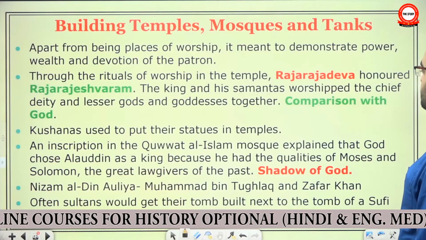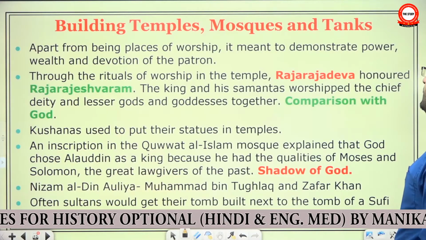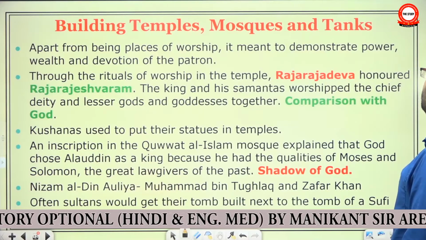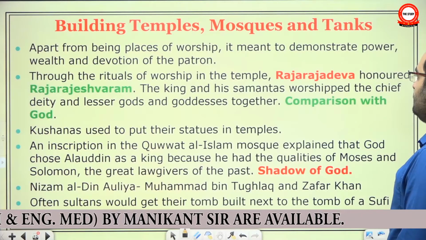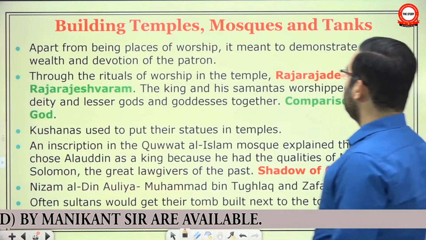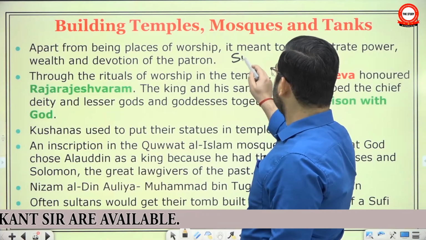Building temples, mosques and tanks, apart from being places of worship, was meant to demonstrate the power, wealth and devotion of the patron. For obvious reasons, in a way, it became a symbol of sovereignty.